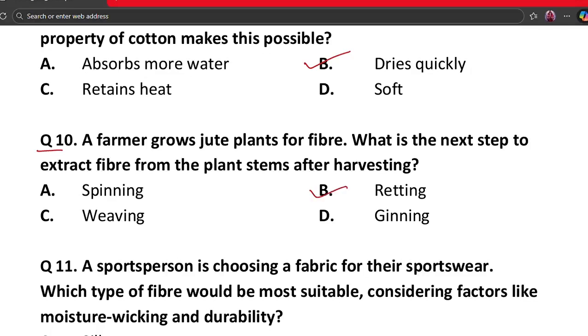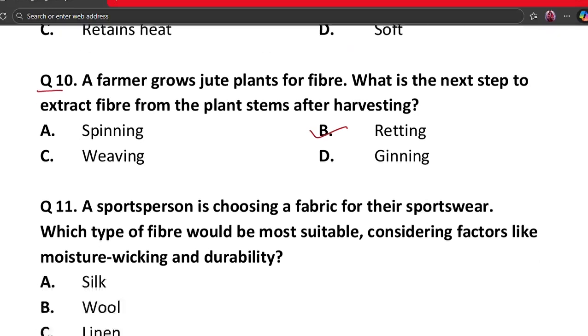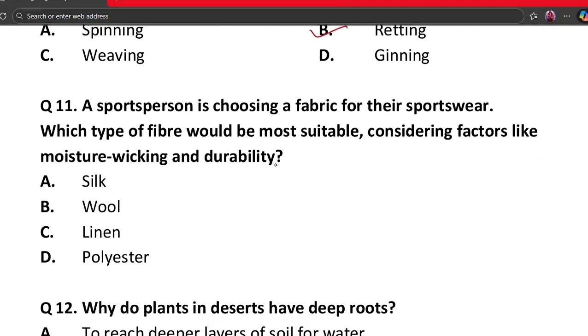So after harvesting jute plants, stems are soaked in water, and this process is called retting. It loosens fiber from the stem. So retting is the correct step. And next question is question number 11.